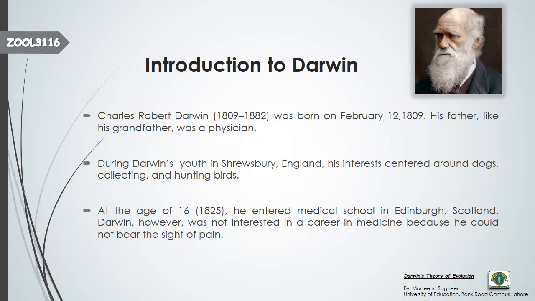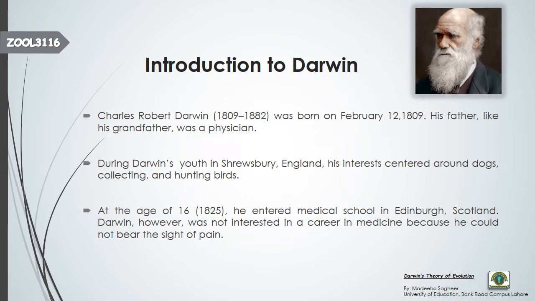Since his childhood he was very interested in and attracted towards nature. His hobbies were collecting and hunting birds and collecting dogs. So since his childhood, you can say, he was a naturalist, right? But because of family pressure, his father wanted him to become a doctor, so he was sent to the Edinburgh School of Medicine, where he started his medicine degree.